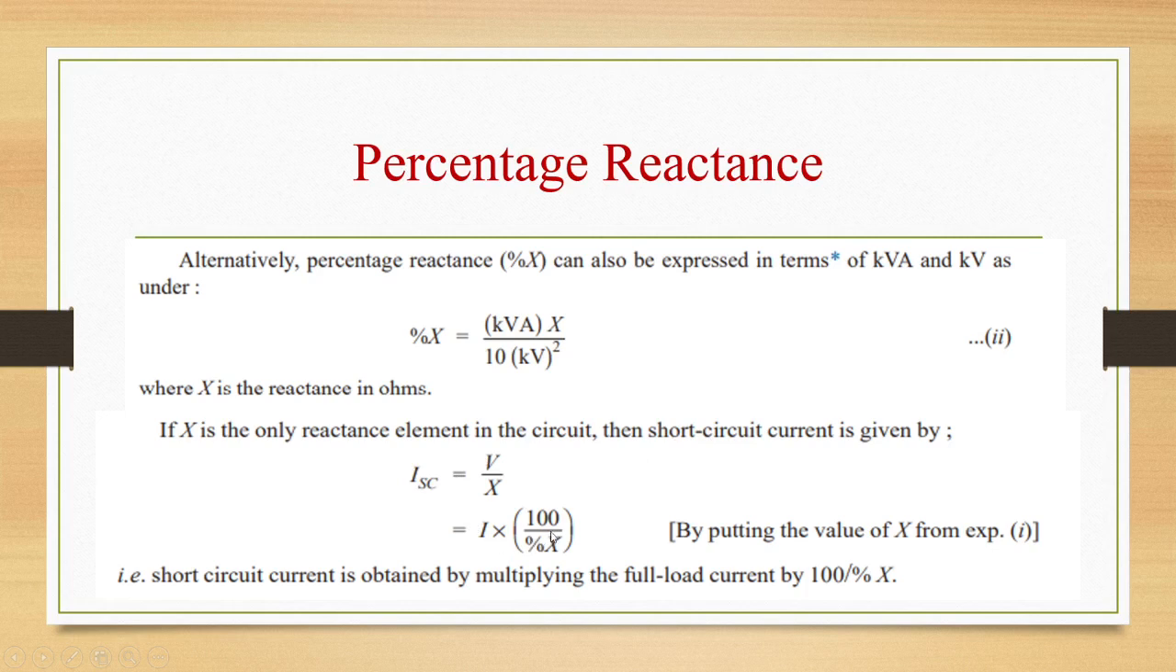So by putting the value of X from expression 1, we get ISC is equal to I into 100 by percentage X. That is, short circuit current is obtained by multiplying the full load current by 100 by percentage X.